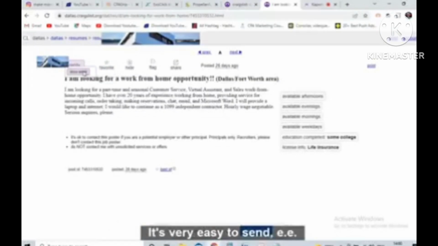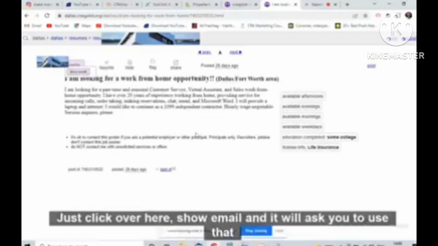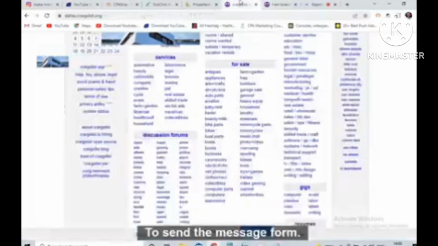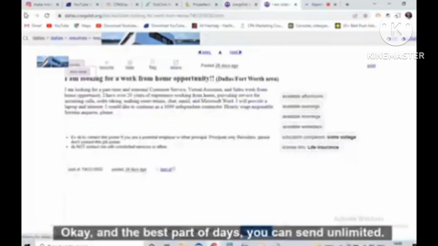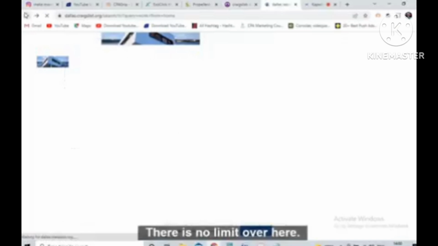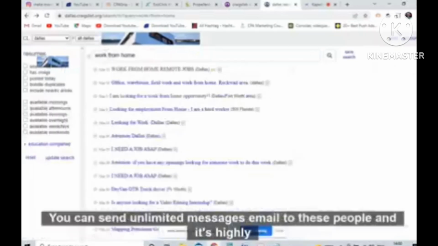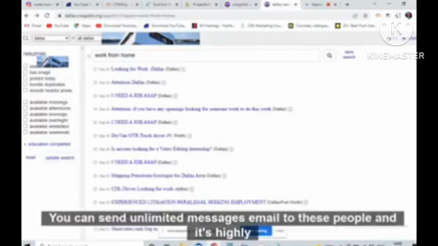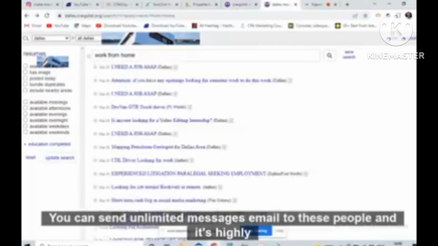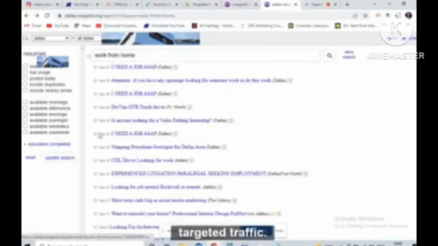It's very easy to send email to these people. Just click over here, show email, and it will ask you to use the email which you want to send the message from. The best part of it is you can send unlimited messages. There is no limit over here. You can send unlimited emails to these people, and it's highly targeted traffic.